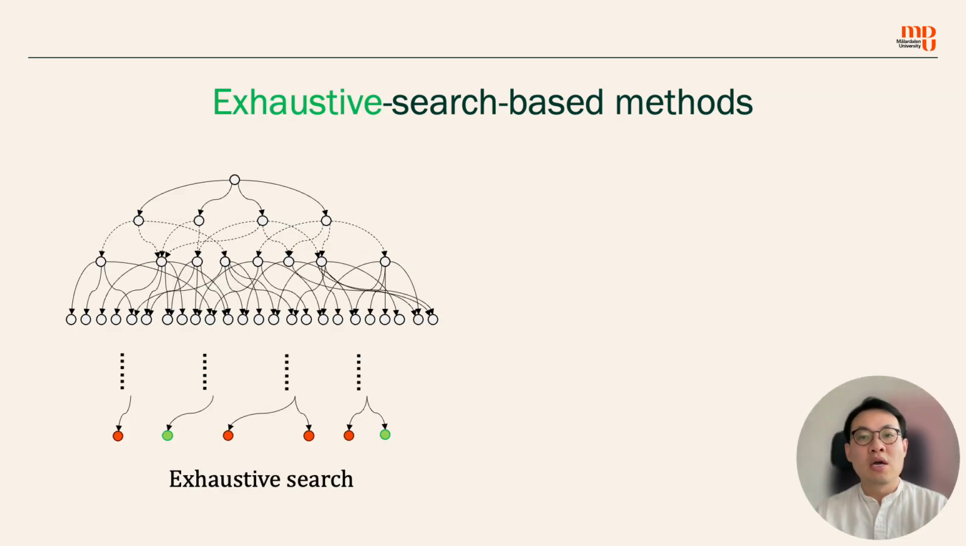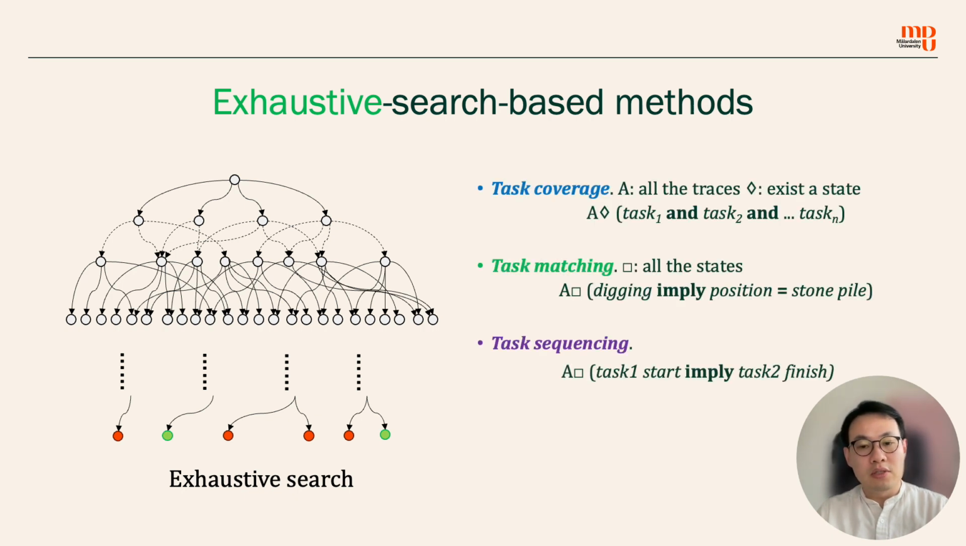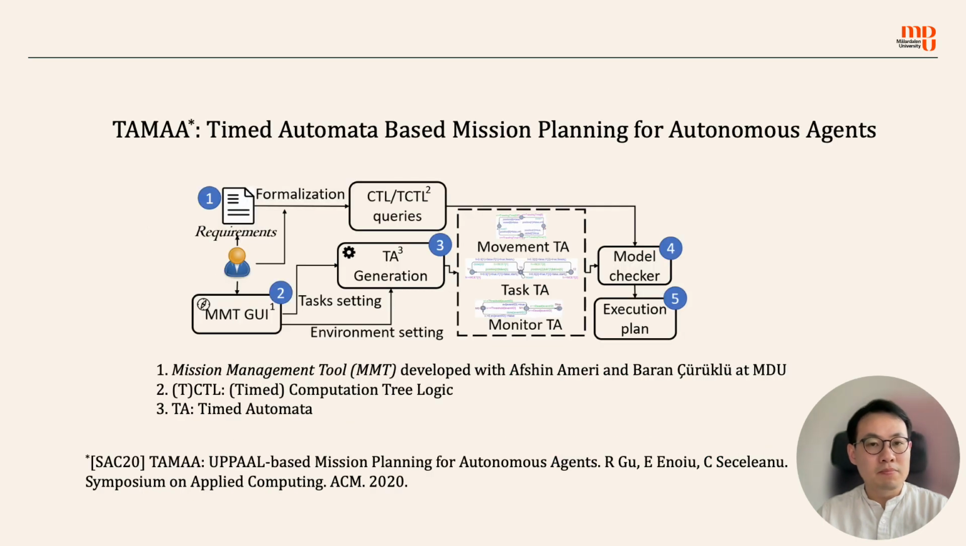This is the so-called exhaustive search-based method. Briefly, we search the space of the model and find the combinations of controllable actions. And since now the state space is symbolic, we can exhaustively search it and find out the traces that satisfy the formalized requirement. So now the resulting controller is guaranteed to be correct.